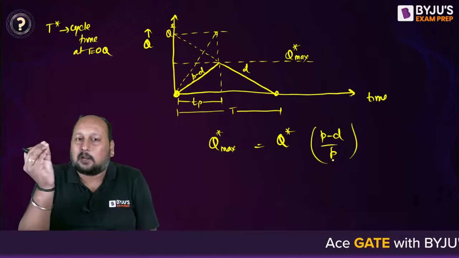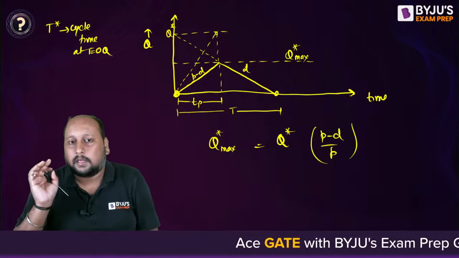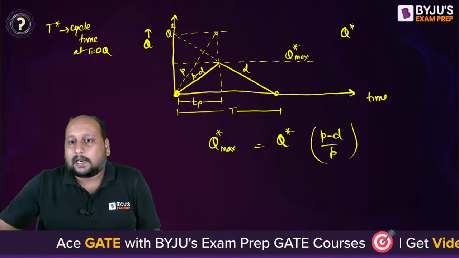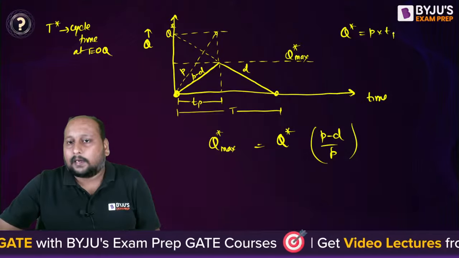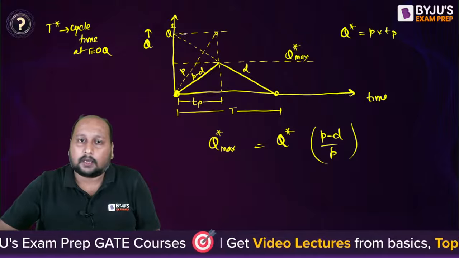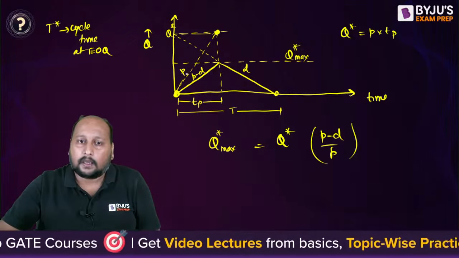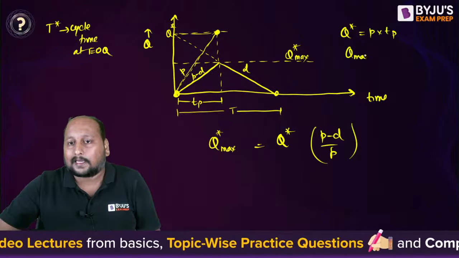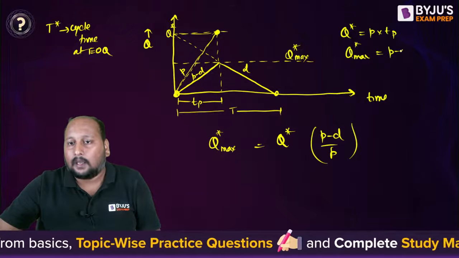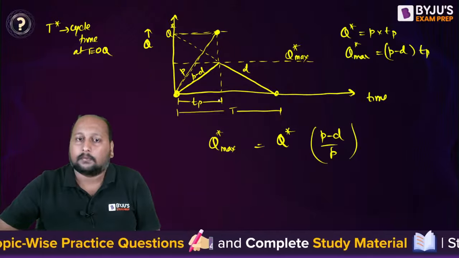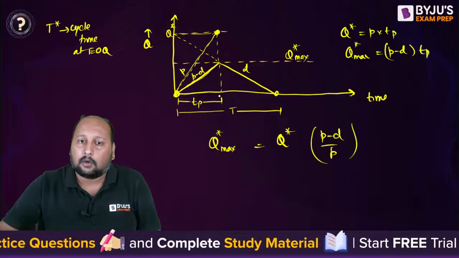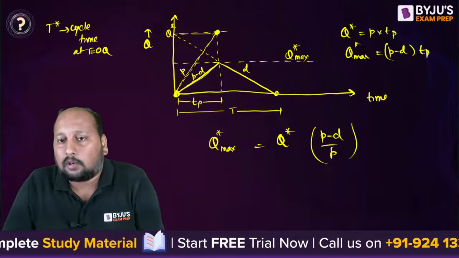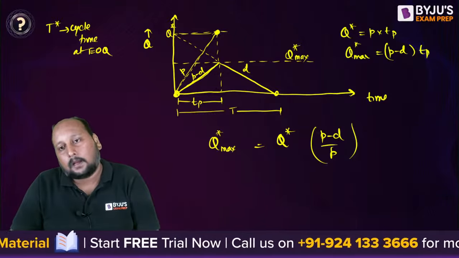The small process we are doing: Q star is equal to P into TP. We can write it like this. If I say this is Q star, right? This is your P. So Q star is equal to P into TP. And Q maximum star is equal to (P minus D) into TP. This one, P minus D into TP, is Q maximum star. If you take the ratio, we'll get Q maximum is equal to Q star times (P minus D) upon P.